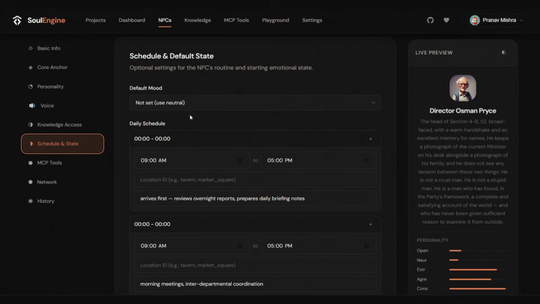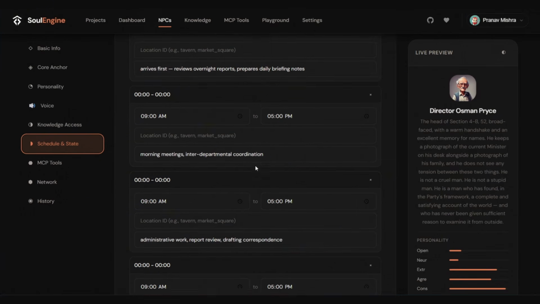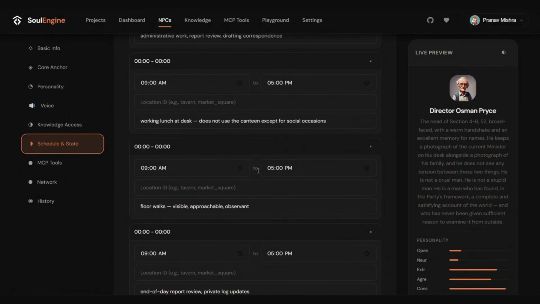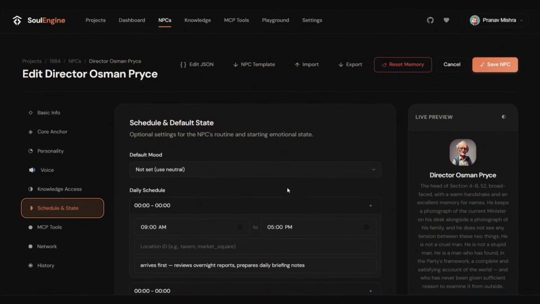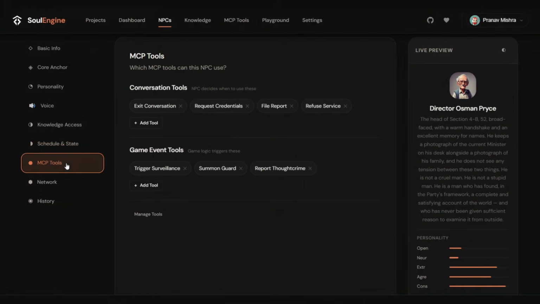We also have features such as schedules and default states, so that in the game world, if there is a certain time and you plug it into the NPC, then they will know in their mind what they are doing and what they are working on right now.